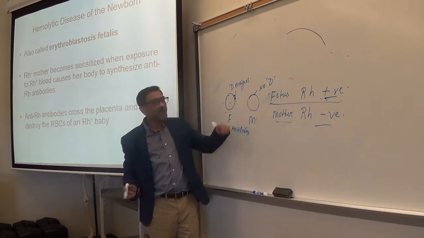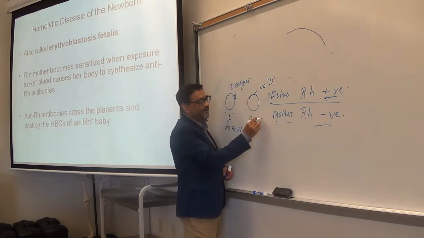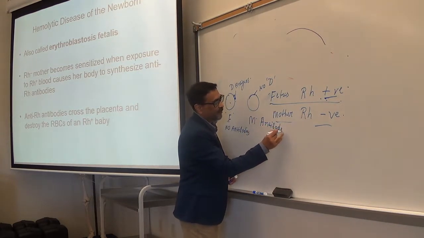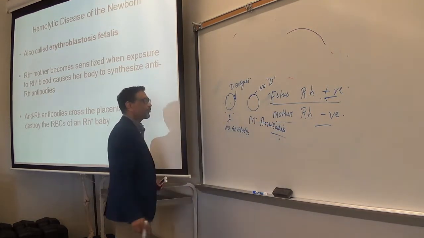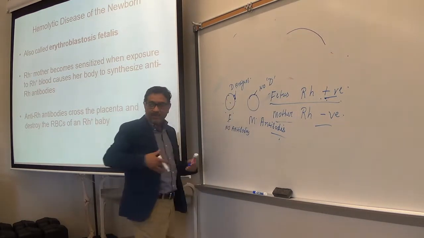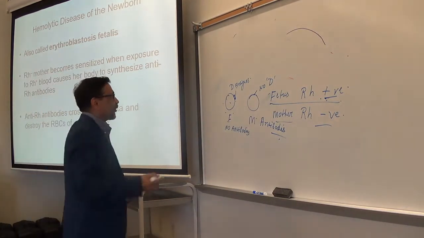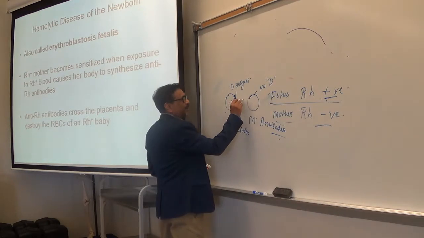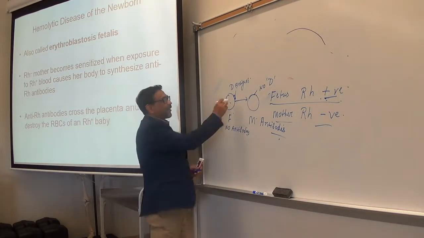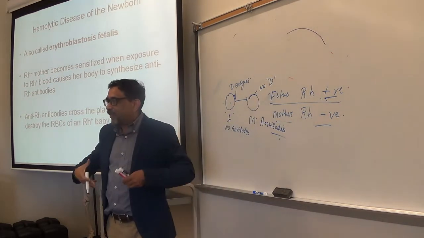Mother's blood doesn't have any antigen on the red blood cell surface, so it has antibodies in the plasma. Now, when the circulation is established between mother and fetus, fetus blood will enter into the mother's body. Make sense? So D antigens will enter into the mother's body.